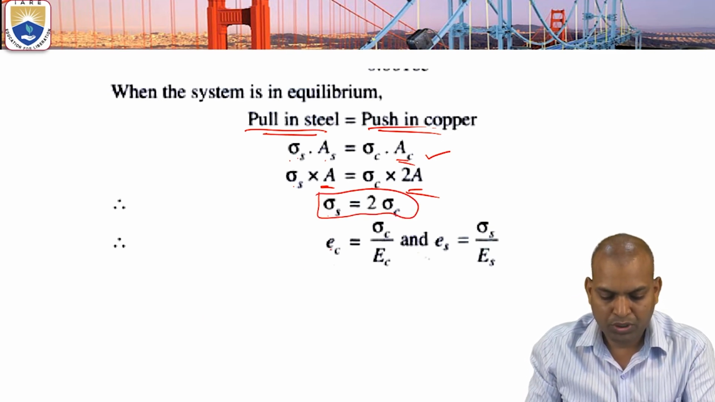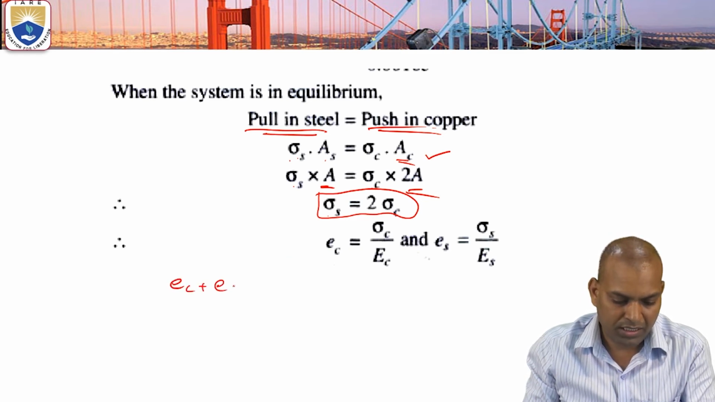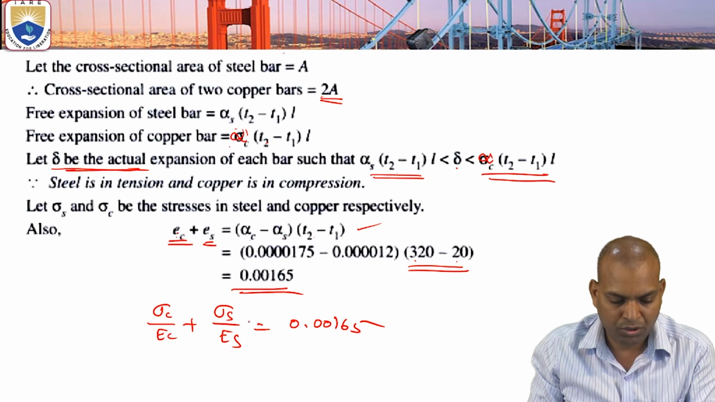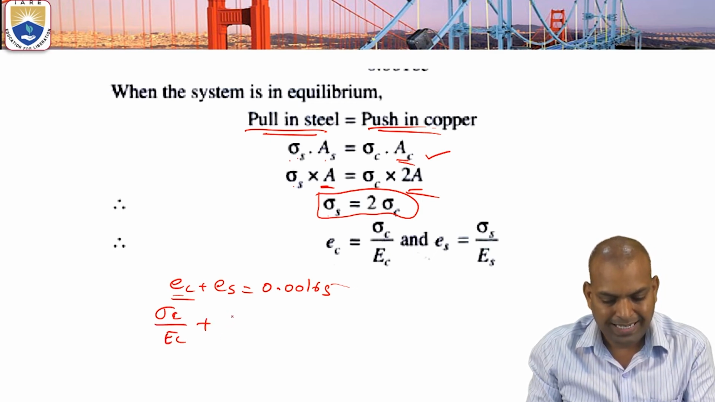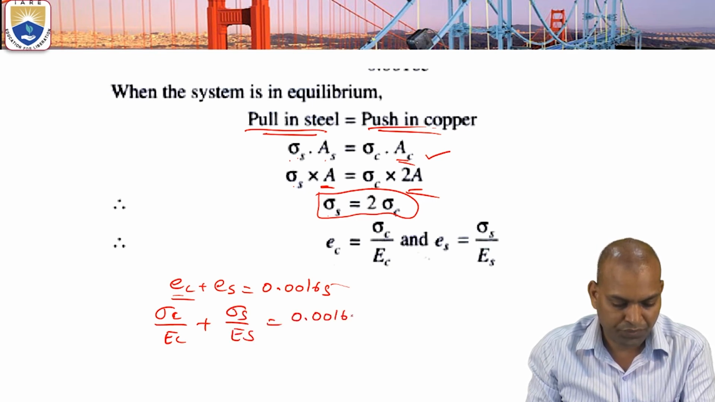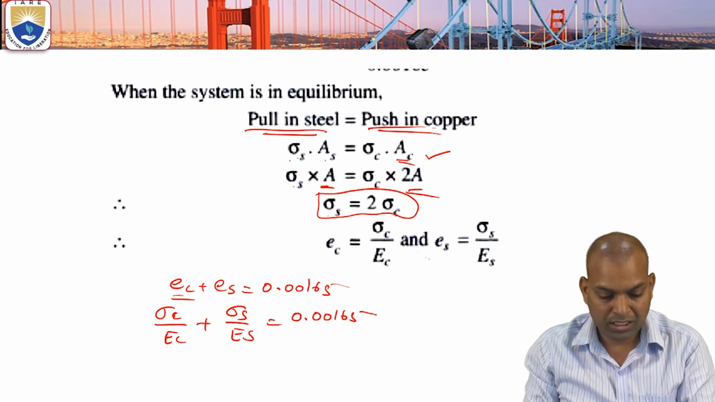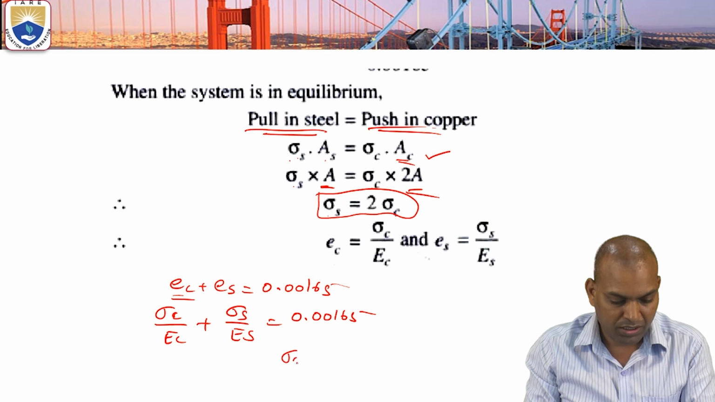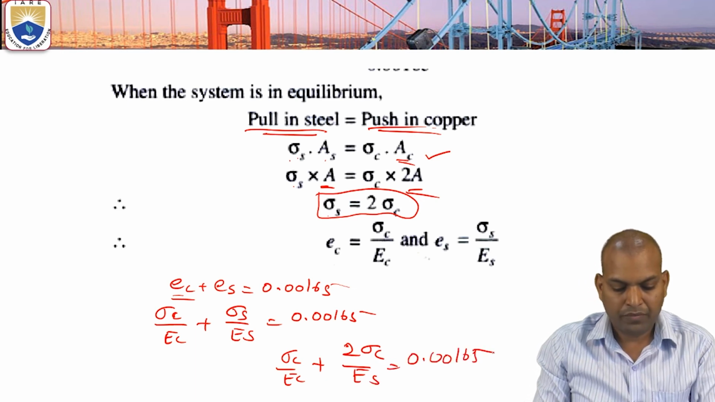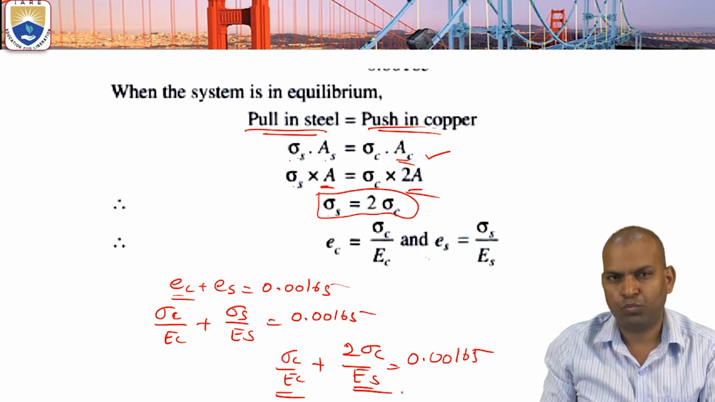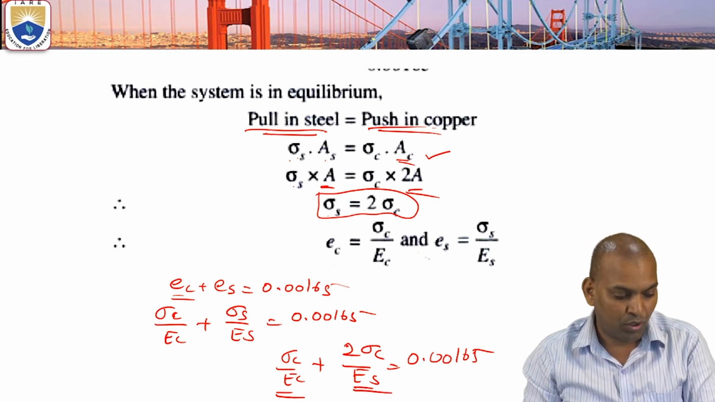Now we know the equation EC plus ES equal to 0.00165. In the place of EC, substitute sigma C by EC, modulus of elasticity, and in the place of strain S, sigma S by ES, equal to 0.00165. Now we know that sigma S equal to 2 times sigma C. Sigma C by EC plus 2 times sigma C by ES equal to 0.00165.